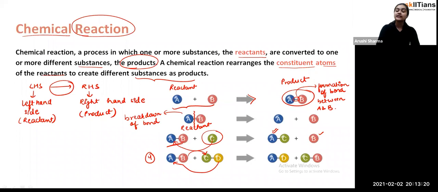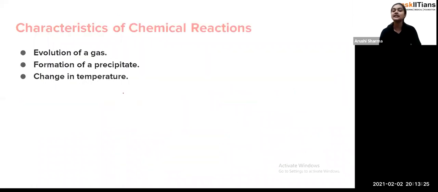Now, if we talk about what would be the characteristics of a chemical reaction, you can see here that these are the characteristics. First is the evolution of a gas, formation of a precipitate, change in the temperature. Student, we are looking at some examples here, but this precipitate is something which is insoluble, which is not going to be soluble in a particular solution or the solvent or the water or any liquid, so we call it the insoluble part, that is the precipitate. So we'll see how they are going on.